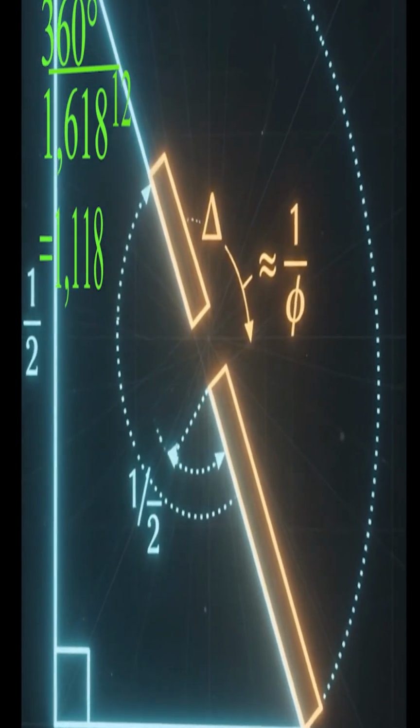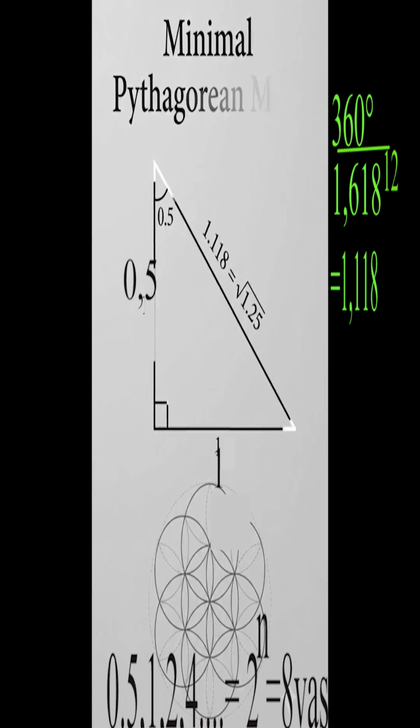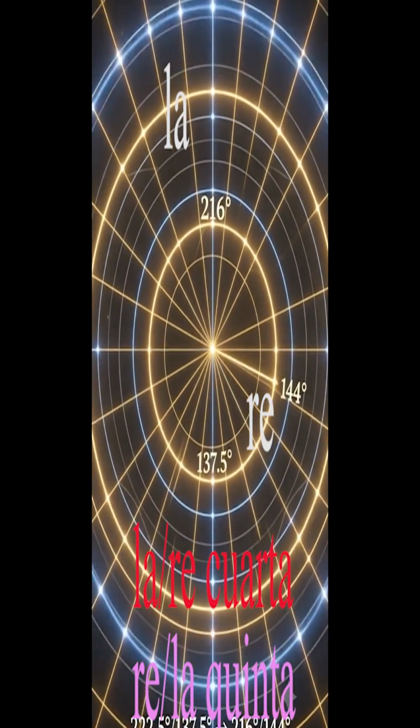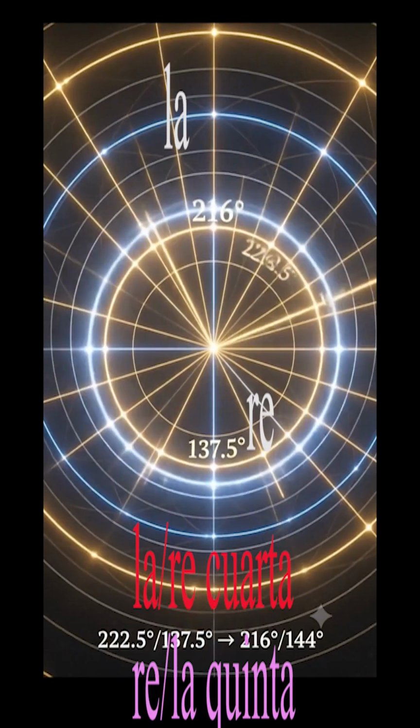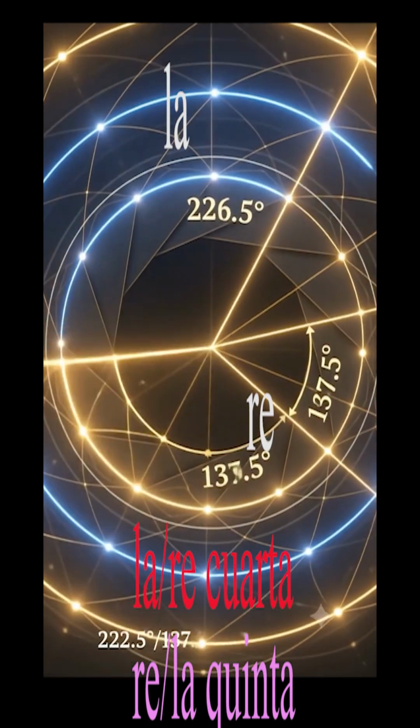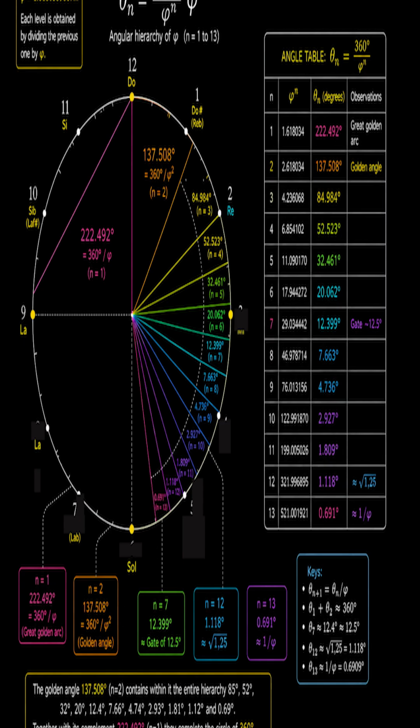Delta represents the discrepancy. It ends the two legs, 0.5 and 1, or 1 and 2, 2 and 4, etc., of the sequence of the octaves, 2 to the n, that originate all intervals and music. This 360-degree circle, divided by pi to the 1, to the 2, to the 3, etc., gathers towards a perpendicularity.